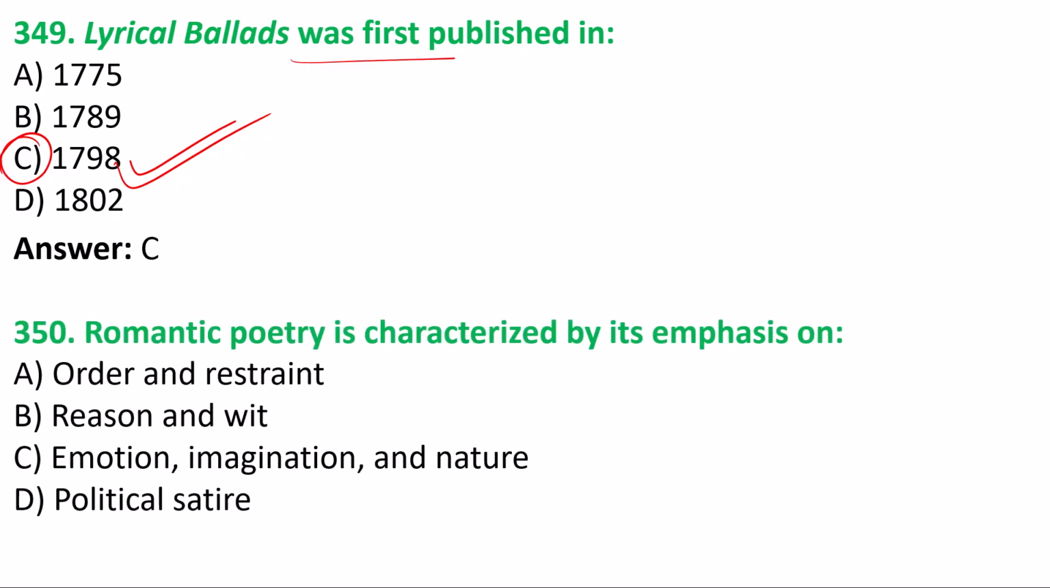Romantic poetry is characterized by its emphasis on. This is option C. Emotion, imagination, and nature were the main subjects discussed in the poetry of the Romantic age, and this was one of the important characteristics of the Romantic era. Most of the poetry will be related to emotion, imagination, individuality, subjectivity, and nature.